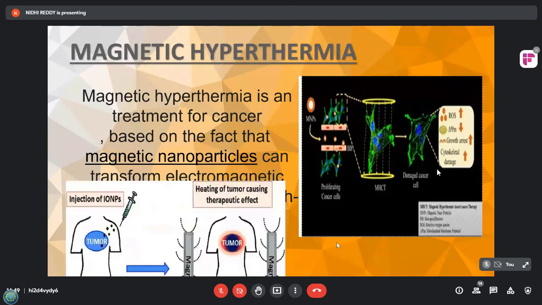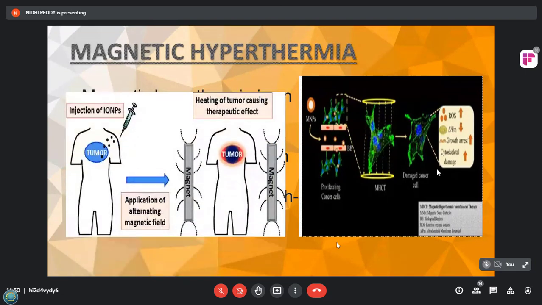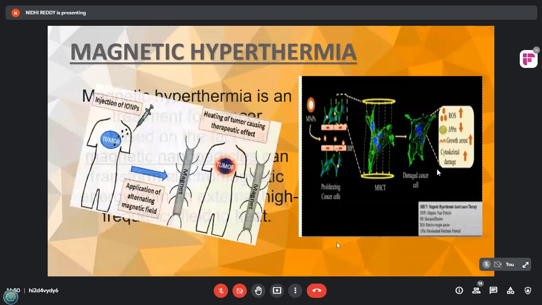The magnetic moments of a nanoparticle will align with the external magnetic field, and when the external magnetic field changes direction, the magnetic moment will also change direction. This produces a dissipation leading to heat. One of the major disadvantages of using a magnetic field to produce heating is that it easily penetrates the tissue. So this was all about magnetic nanoparticle hyperthermia.